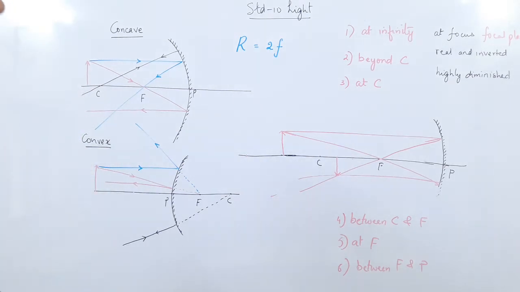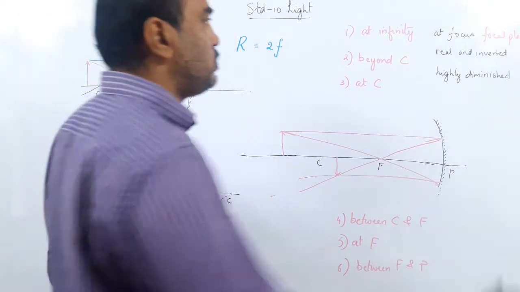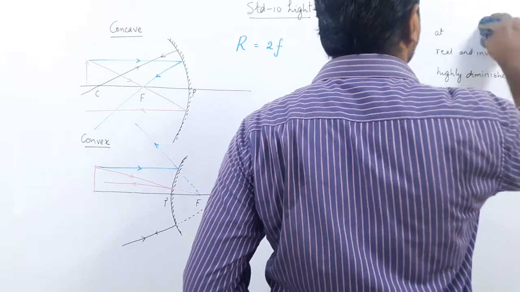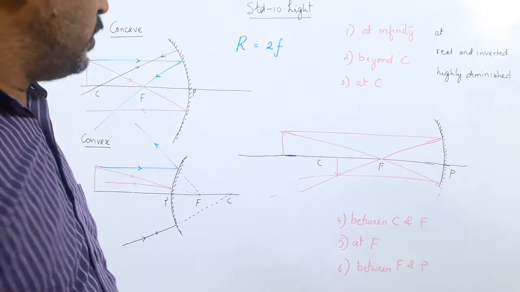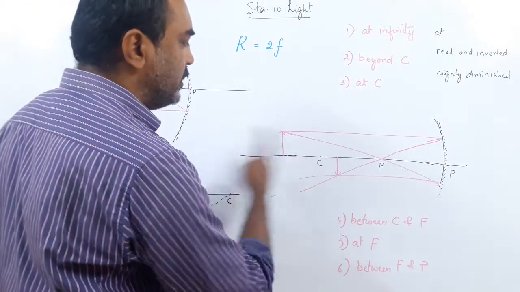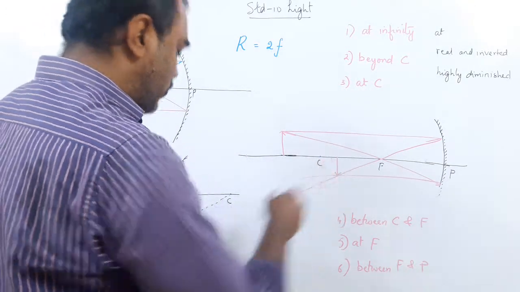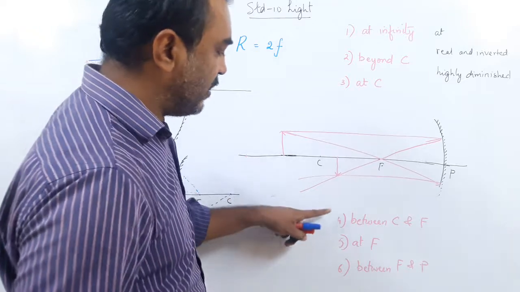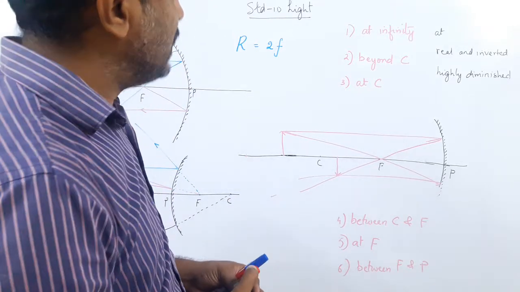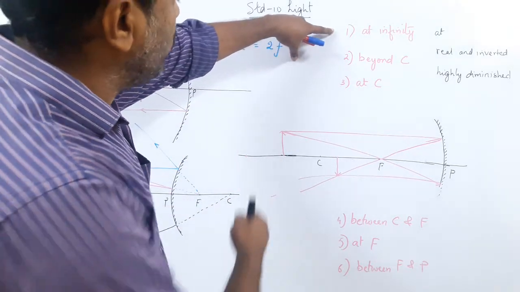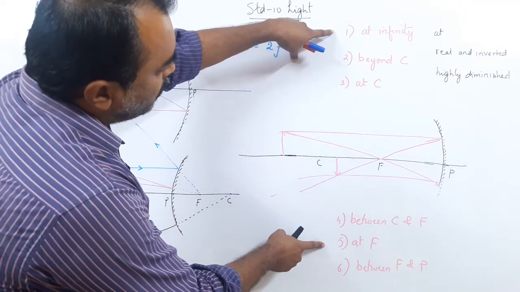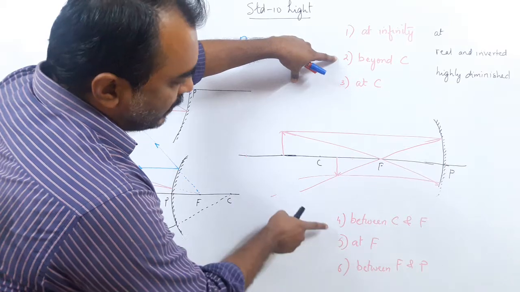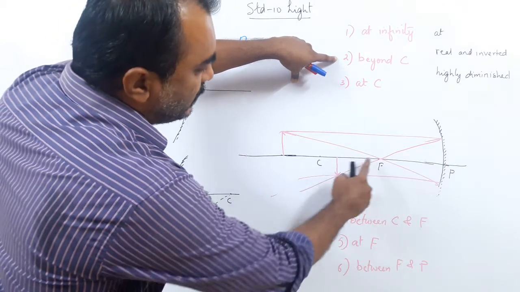Okay, so what do you see in the second case? First thing, when the object is beyond C, where is the image formed? Between C and F. You can see this. This is something like backward. When the object was at infinity, the image was formed at F. When the object is beyond C, the image is formed between C and F. Can you see?